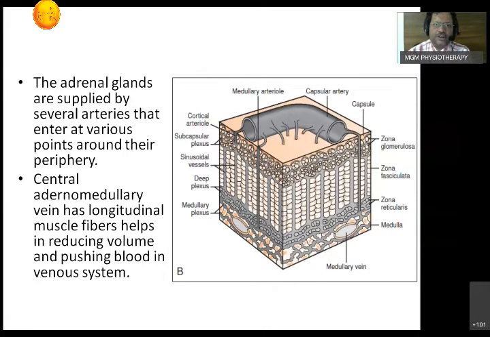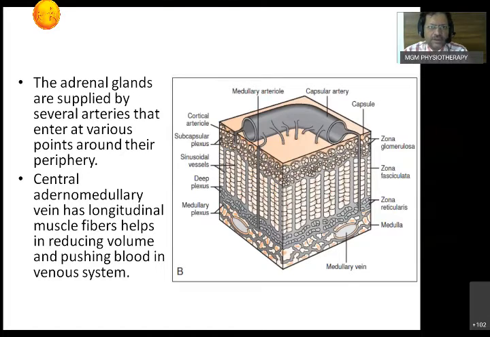So those are two peculiarities of vasculature. One, arteries come from the capsule and form the suprarenal portal system. Second, veins in the medulla have a lot of longitudinal muscle fibers, which help in draining these hormones into blood circulation. These are the few things we have to remember.